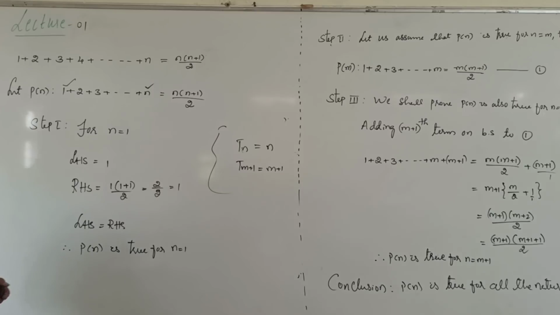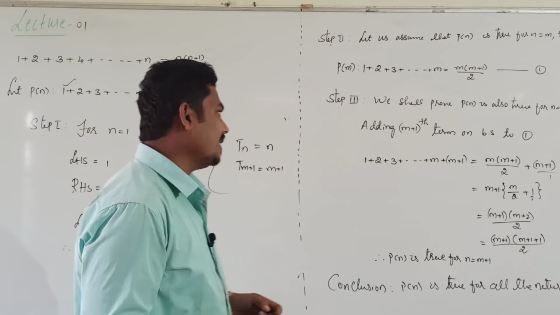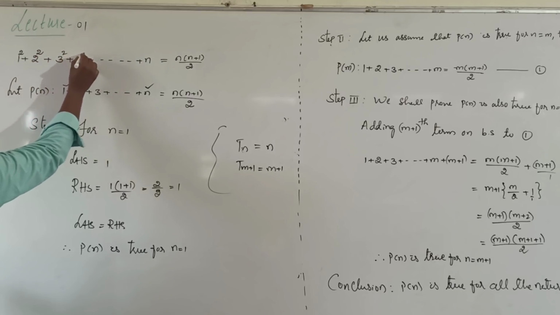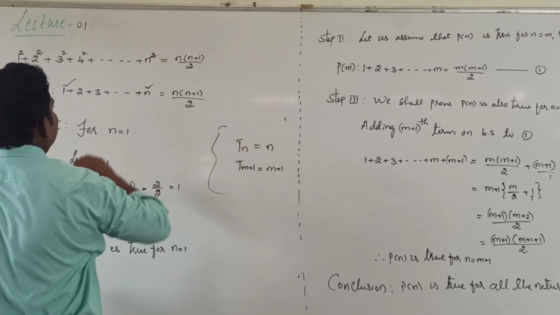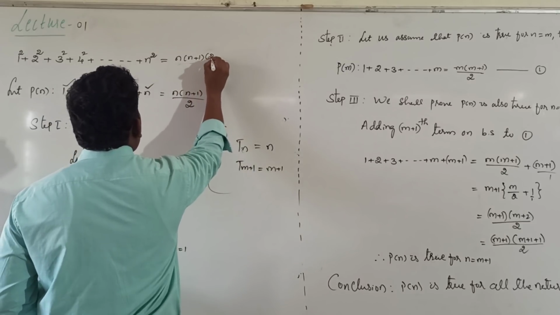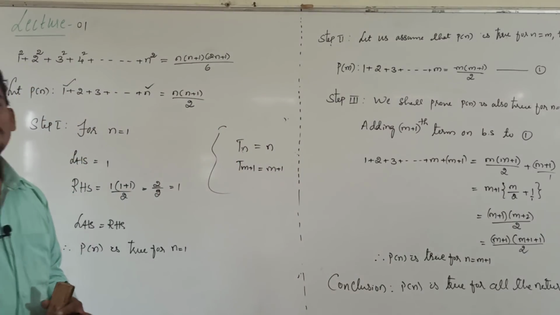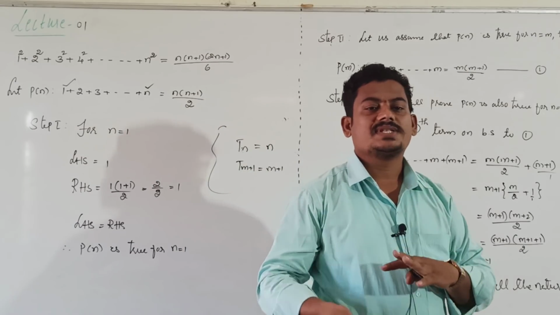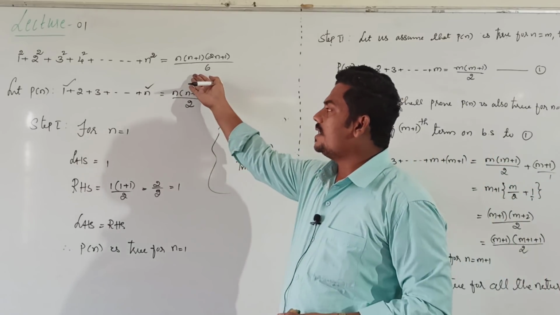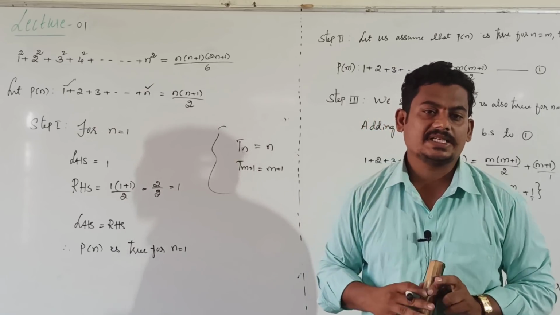Next, prove by using principle of mathematical induction: 1 square, 2 square, 3 square, 4 square and so on n square is equal to n into n plus 1 into 2n plus 1 divided by 6. Using principle of mathematical induction, not by using any other methods. It is one of the important 5-mark questions.